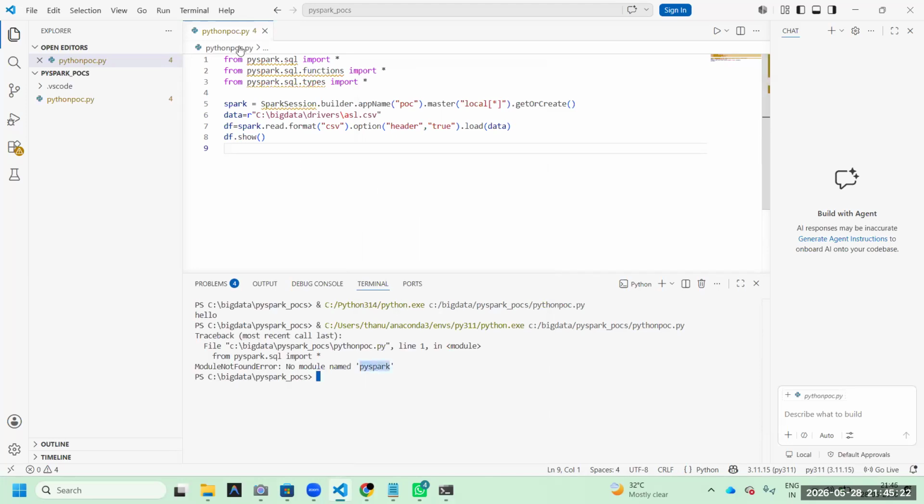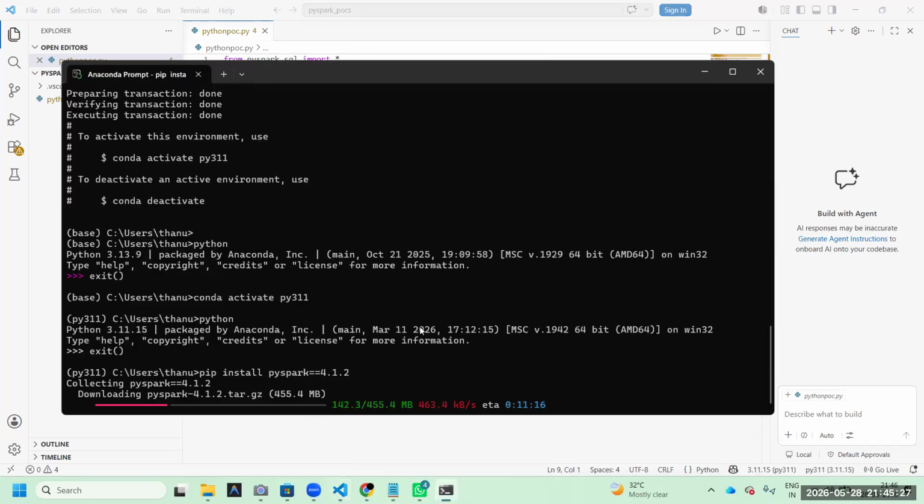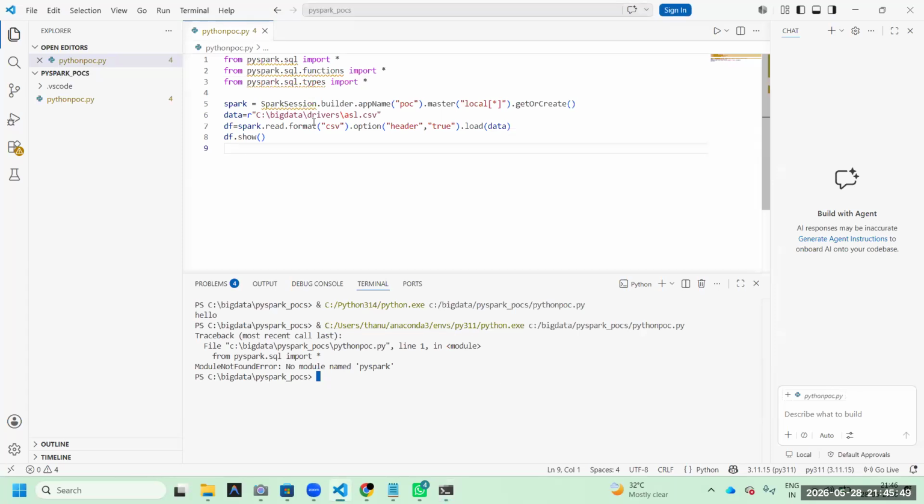PySpark has not come. Why? Still that software is installing. It will take a little time based on your internet speed. Okay. If you install this, at that time PySpark will also work fine. 95%. Okay. So that's why, to practice sample data sets, this software is required. I mean sample data sets, ASL data, etcetera. If you want to practice, you can understand.